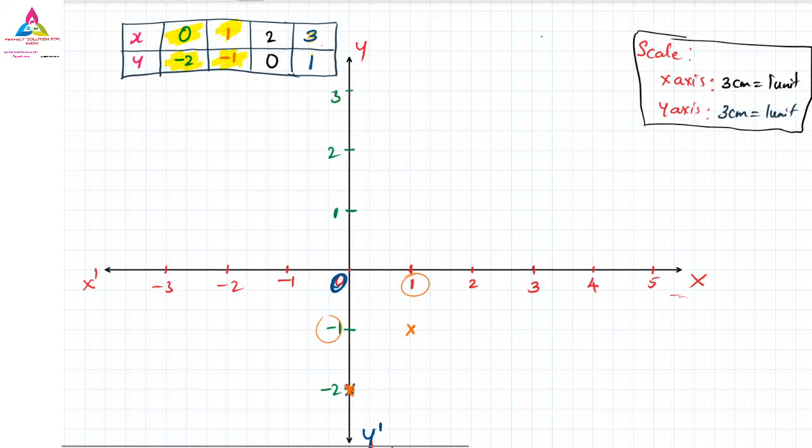Third point we have here is 2 and 0, meaning x is 2 here and y value is 0, so it is meeting on the x-axis only. Okay. So next one we have 3 and 1. X-axis is 3 and the y-axis is 1. So 3 is over here and y is 1 over here. Both of them will meet at a single point. This is the fourth point.